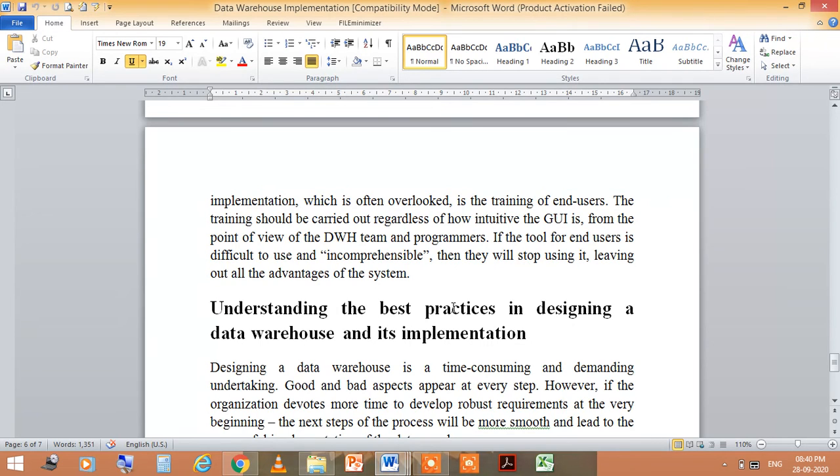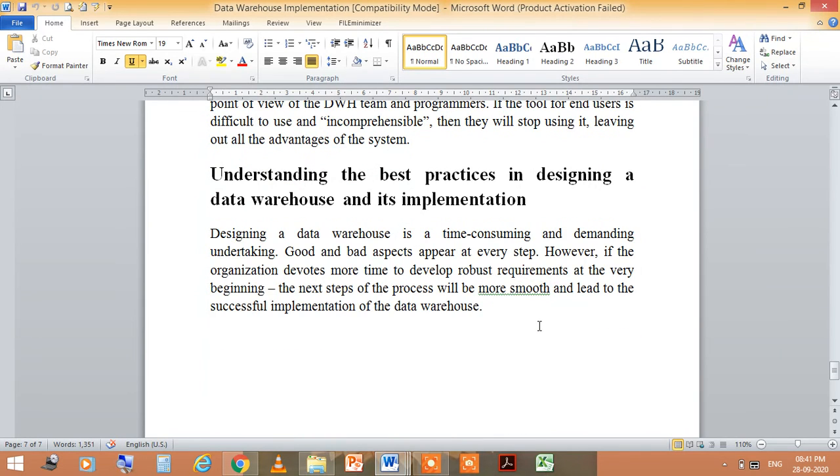Then, understanding the best practices in designing a data warehouse and its implementation. Designing a data warehouse is a time consuming and demanding undertaking, and good and bad aspects appear at every step. However, if the organization devotes more time to developing robust requirements at the very beginning, the next steps of the process will be smoother and lead to the successful implementation of the data warehouse.